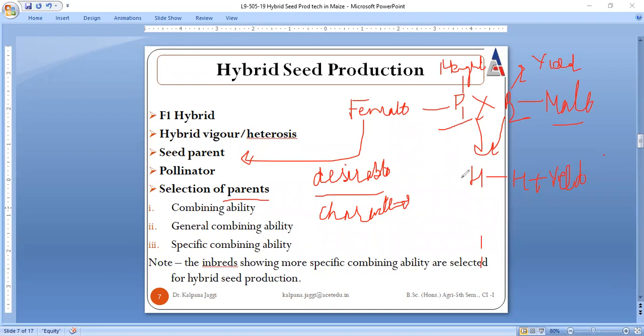After the selection of the parents, what is done? As I said, the superiority is maintained only up to the F1 generation. So you need to cross this hybrid again with the same hybrid, and whatever product we get is again crossed with the same.